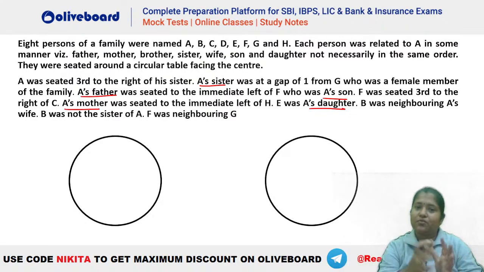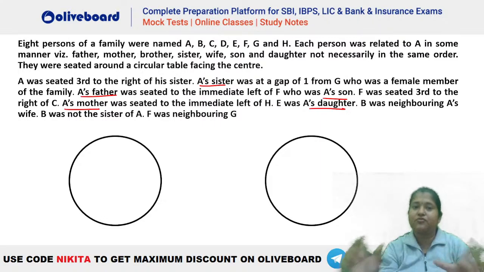Maybe you will be able to make the structure of the family tree, that okay, A has a father, A has a mother, A has a brother. That anyways is given in the question itself in the first paragraph, right? So here you will not be able to name the persons, you will not be able to draw the family tree properly, because no relation is given with respect to multiple people.